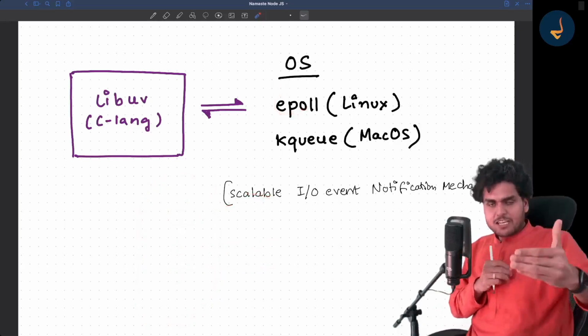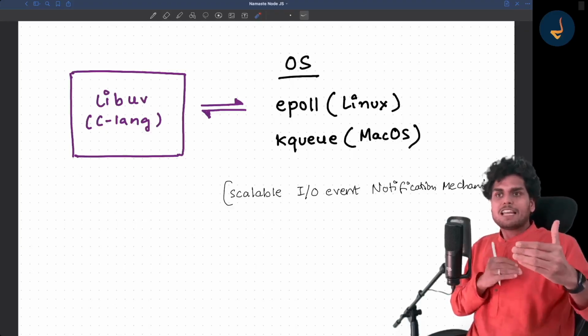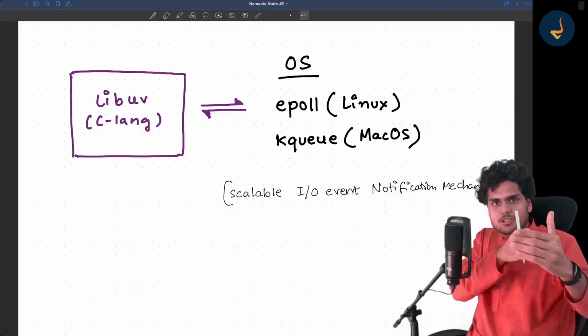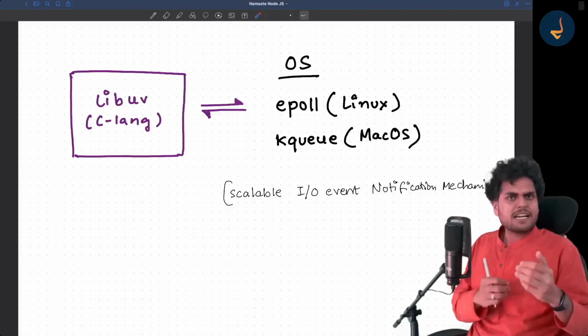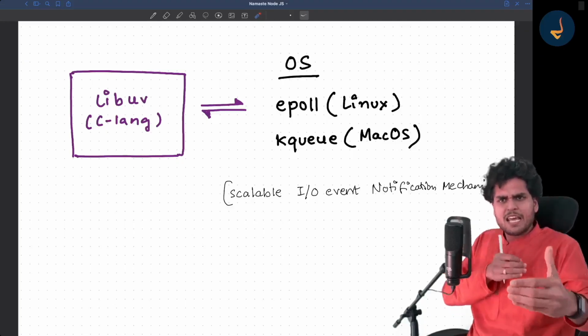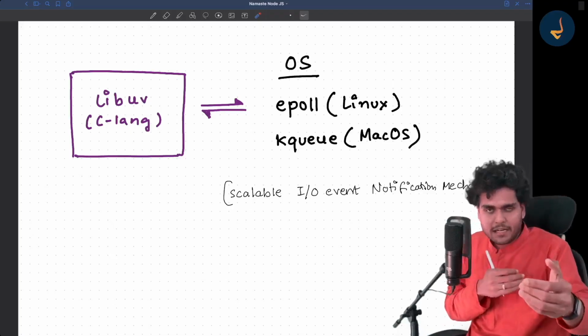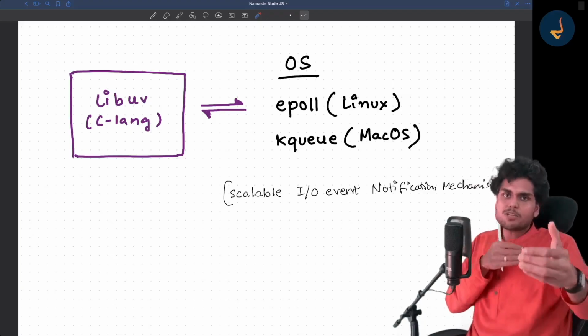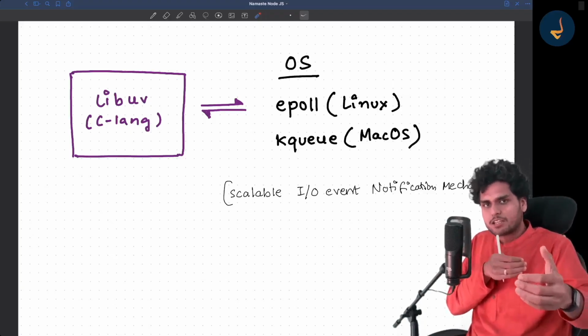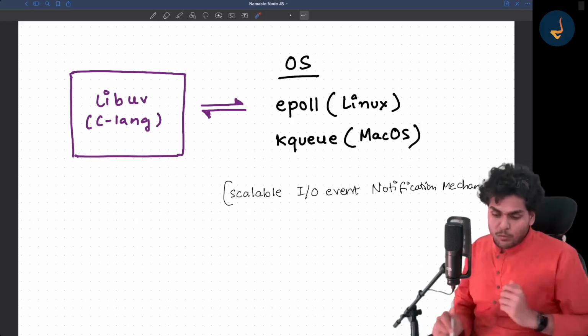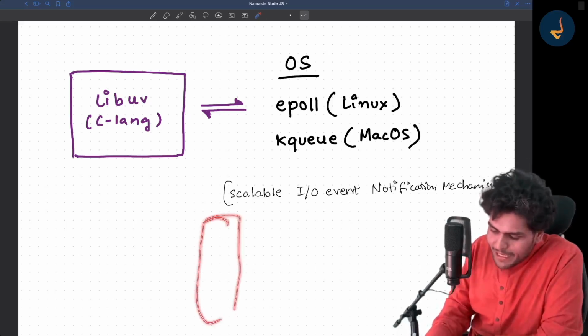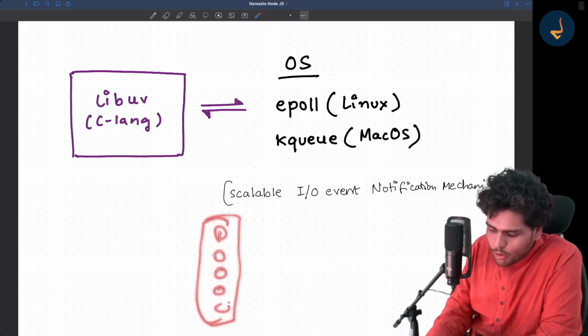Now, suppose a connection is made. It is not that it is always writing to that connection. Sometimes the connection is just made and it is holding there, waiting for read or write. If there is no read or write going on, it is just waiting idle. So there will be an epoll descriptor and it will manage a lot of connections.